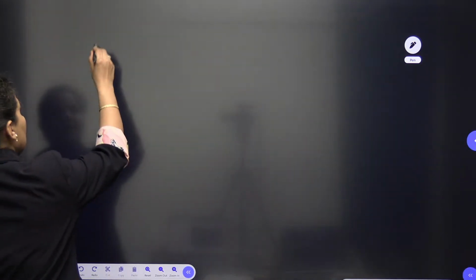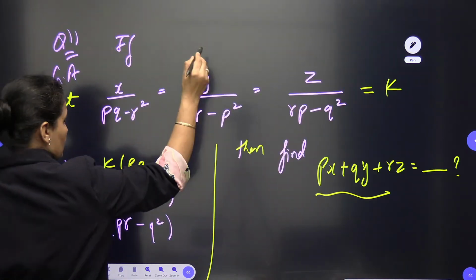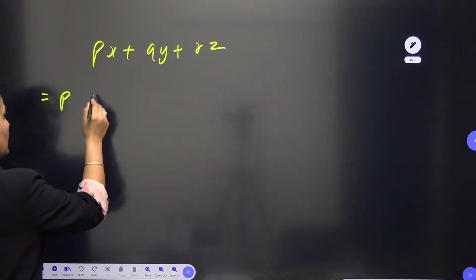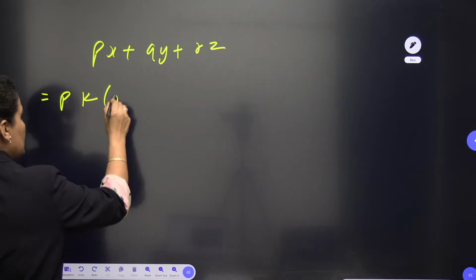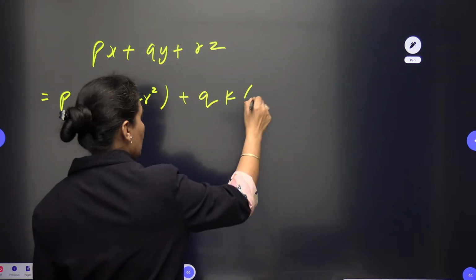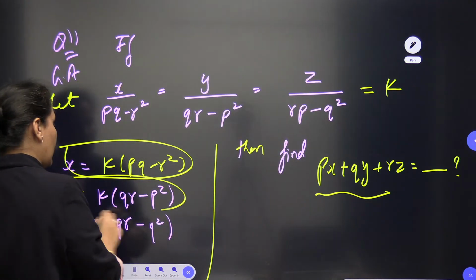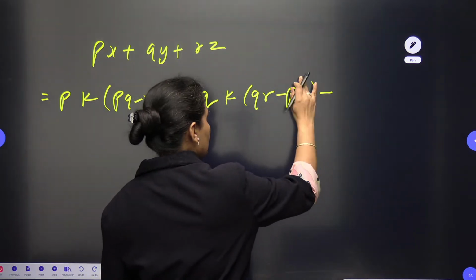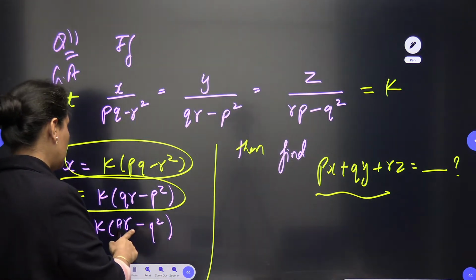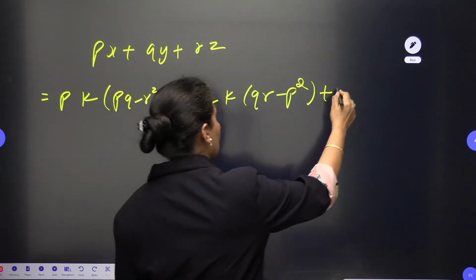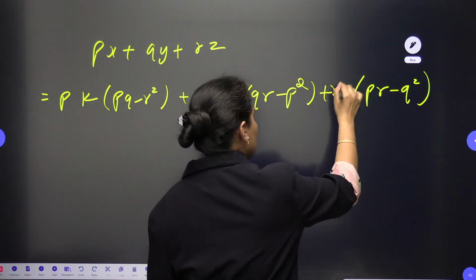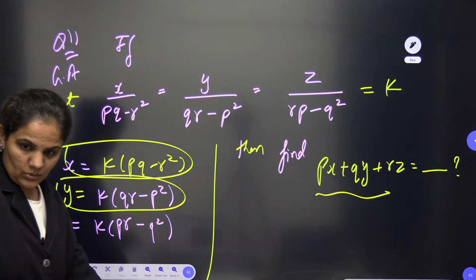So you are looking for px plus qy plus rz. P will be as it is, the value of x I will put from here, which is k into pq minus r square, plus when I go for the q, it will be k into qr minus p square, and plus here we have R, so k into PR minus Q square. Okay, that I need to find out here, multiplied with the K also. PR minus Q square. Right?